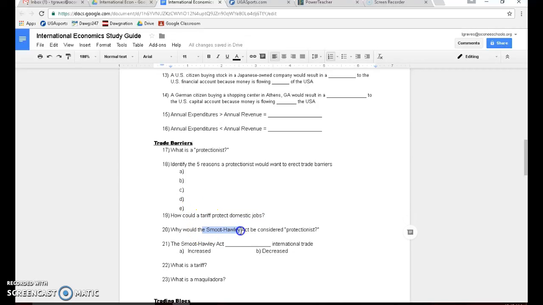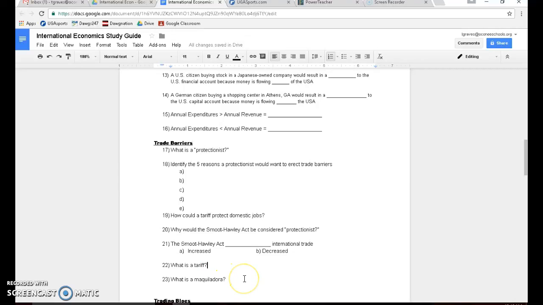The Smoot-Hawley Act is definitely a protectionist piece of legislation because it tried to limit trade with foreign countries. It put a tariff on foreign imports, so they tried to protect jobs in the United States. It didn't really work out that well. It led to a slowdown in trade, almost a financial collapse, and a slowdown with all trade around the world, I should say, not just the country. So the Smoot-Hawley Act decreased international trade. Talked about a tariff. A tariff is a tax on imports.